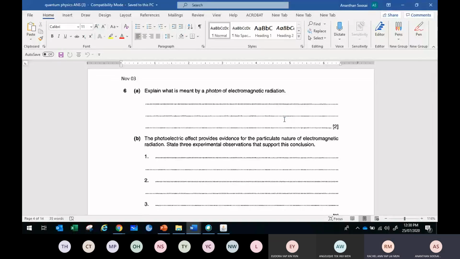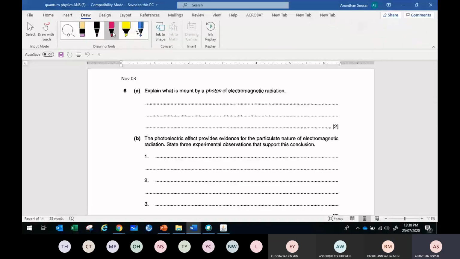First one. Explain what is meant by a photon of electromagnetic radiation. So what's the answer? What is a photon? It's a packet of energy. Packet of energy of an EM radiation.